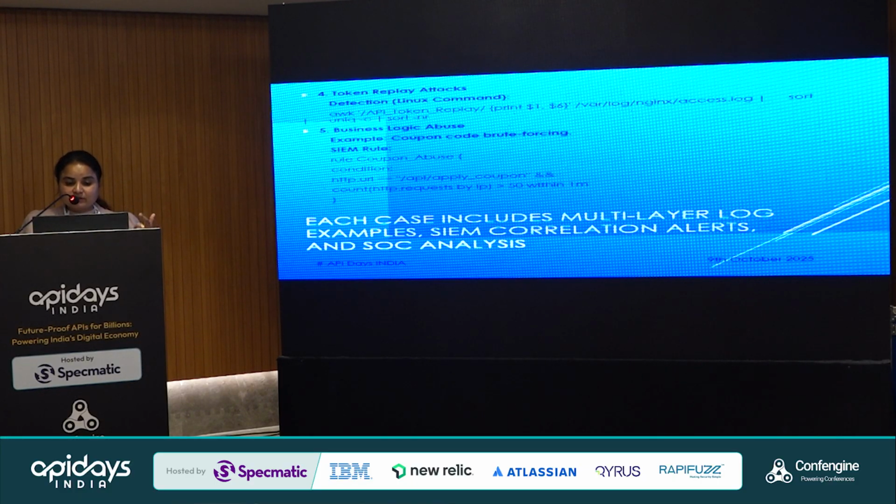It's always advertisable. We recommend giving the coupons or QR codes in a more secure way, or applying tokens or authentication and authorization on them, so that they should not be easily accessible. For that there are SIEM rules, so we can see coupon abuse, and there's a condition. Based on that, tools are used to detect it, and we can apply those things. Moving to the next slide.